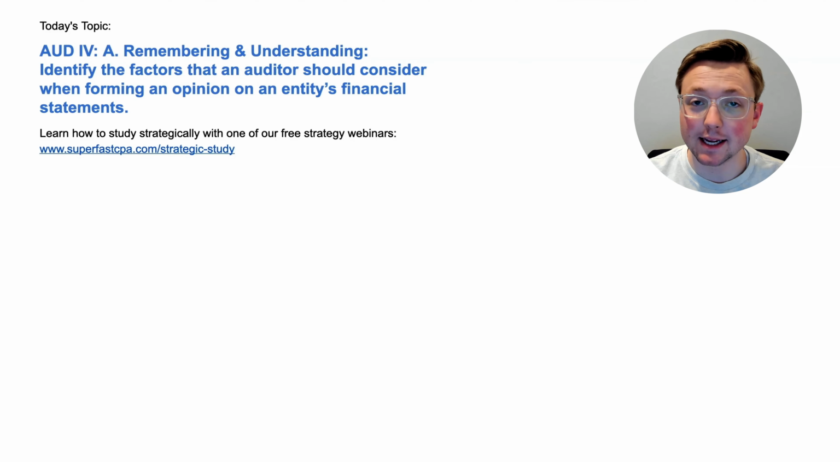I'm Logan, and in today's video, we're going to be going over Audit Area 4. This is our first video for Audit Area 4. This is Section A. This is a remembering and understanding topic. Identify the factors that an auditor should consider when forming an opinion on an entity's financial statements. And we're going to be doing that the SuperfastCPA way, which is diving straight into the questions to learn the